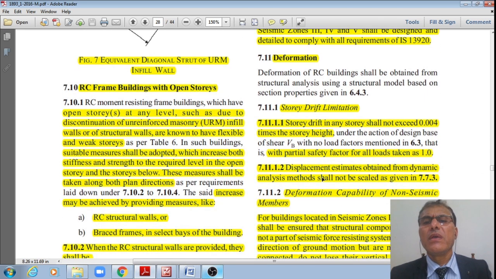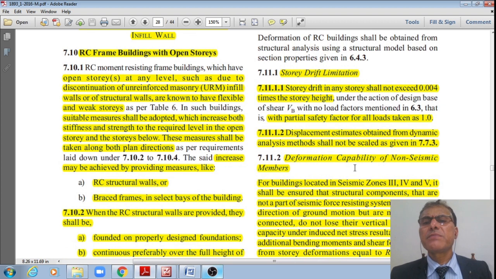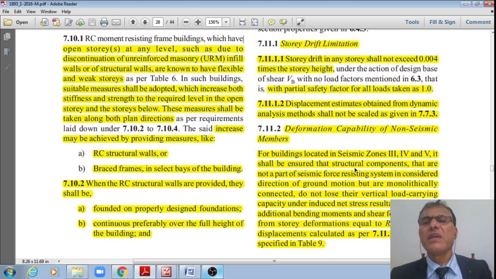Now, next one. With the partial safety factor for all the loads taken as 1, you should not increase the load factors, right? Next, displacement estimates obtained from dynamic analysis method shall not be scaled as given in clause 7.7.3. And next one is deformation capabilities of non-seismic members.